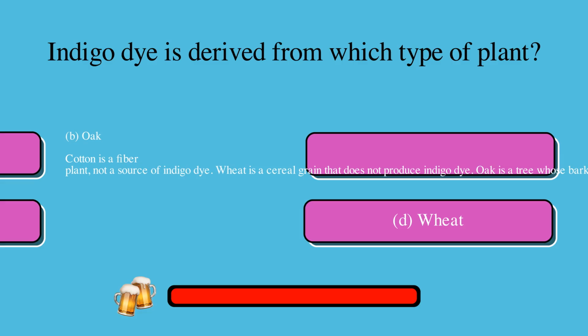Indigo dye is derived from which type of plant? Is it A, cotton, B, oak, C, legumes, or D, wheat? Cotton is a fiber plant, not a source of indigo dye. Wheat is a cereal grain that does not produce indigo dye. Oak is a tree whose bark or wood is not used for producing indigo dye. The correct answer is C, legumes.